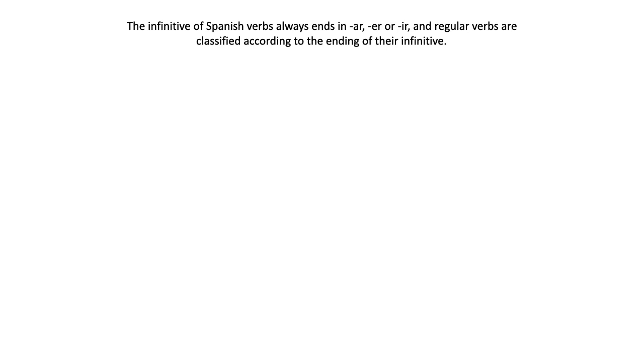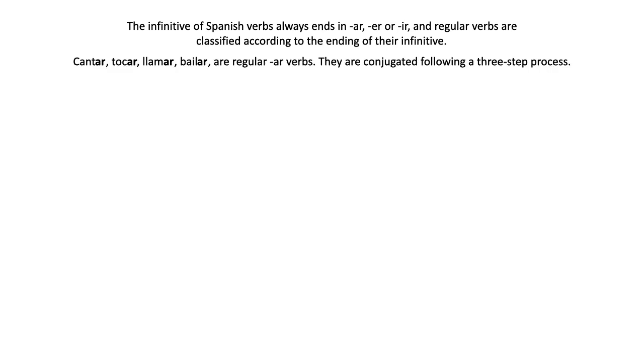In Spanish, infinitives always end in ar, er, or ir. And regular verbs, verbs that follow a pattern, are classified according to the ending of their infinitive. Okay, so we are learning ar verbs today. That means we are learning how to conjugate regular verbs whose infinitives end in ar.